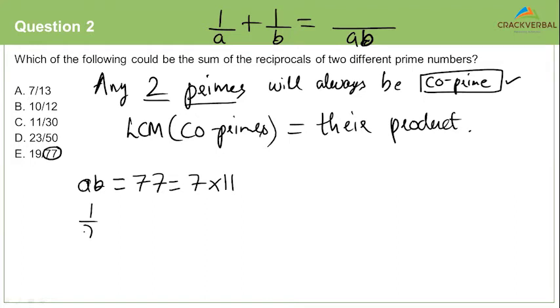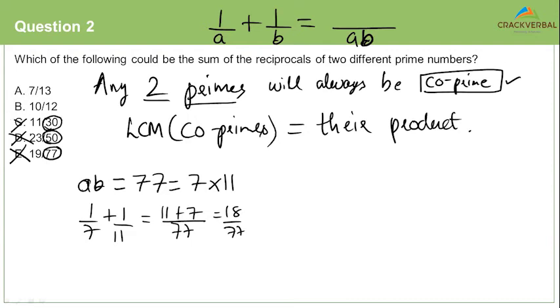But 1 by 7 plus 1 by 11 will be what? 77 denominator. This will be 11 plus 7, that is 18 by 77. Do we have 18 by 77 here? No, we don't. Now, can we get a 50 as a product of two prime numbers? Absolutely impossible. Why? Because 50 is even. Delta is out. Can we get a 30 as a product of two prime numbers? Impossible. Out.